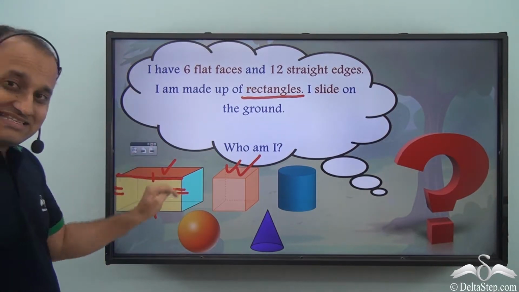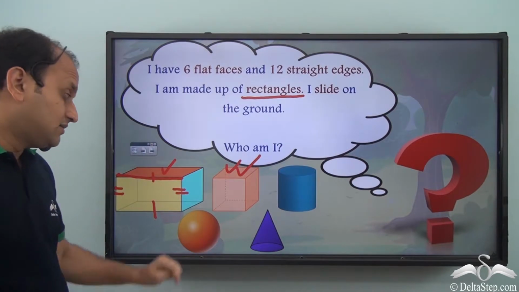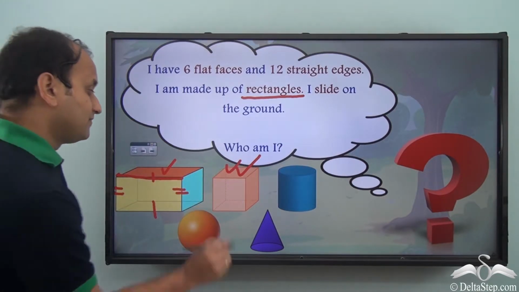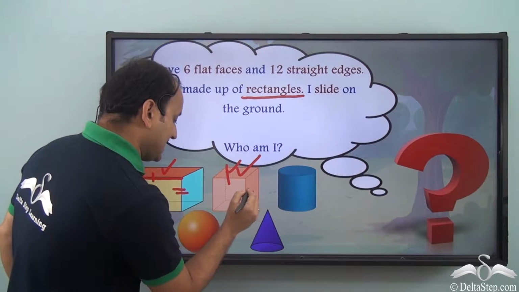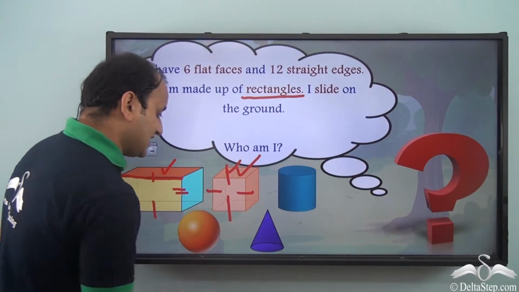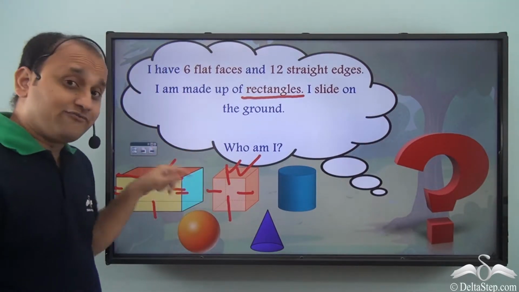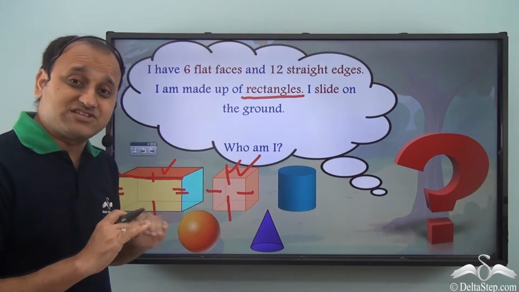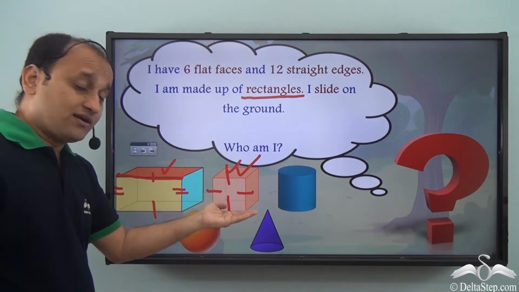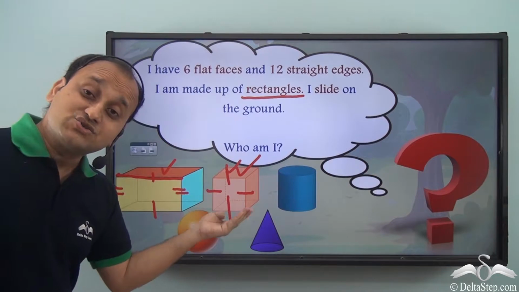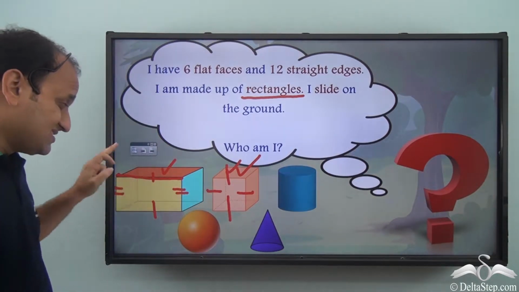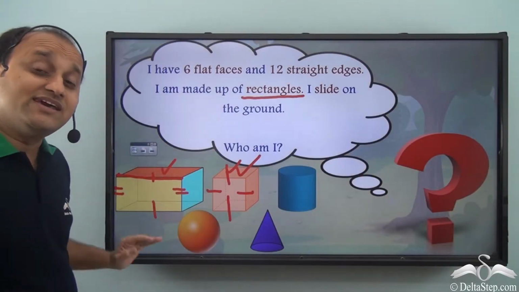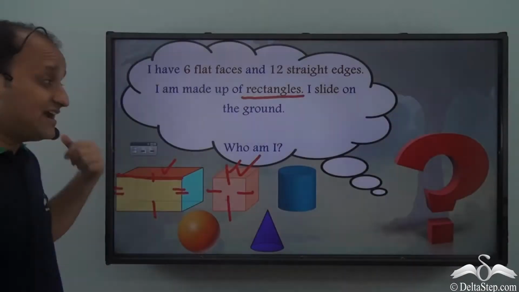So we know that this is a rectangle. But in the case of a cube, all the 4 edges are of the same size. So here it is a square. Only a cuboid is made up of rectangles.